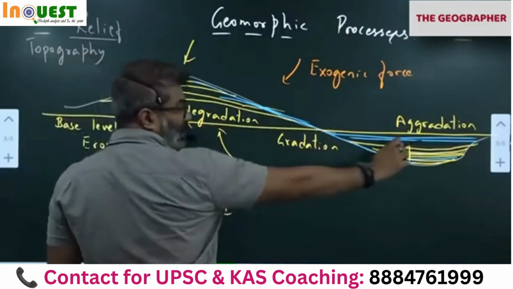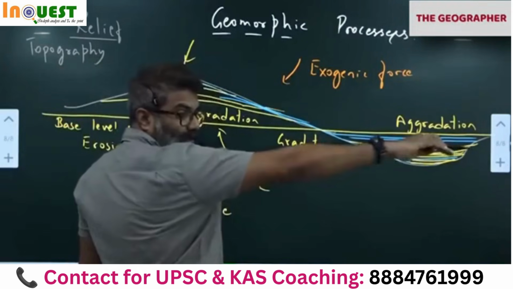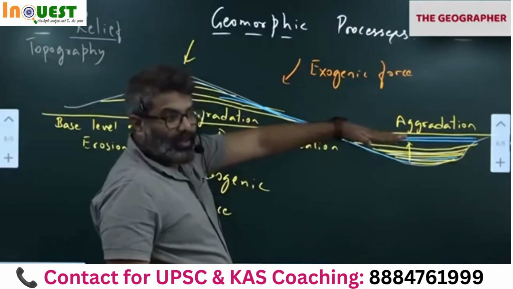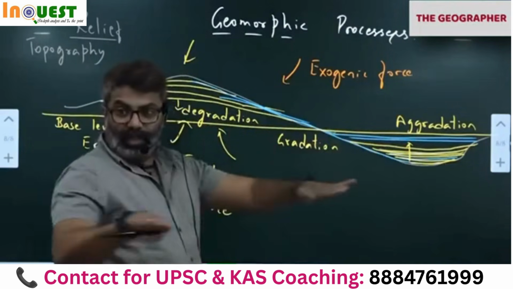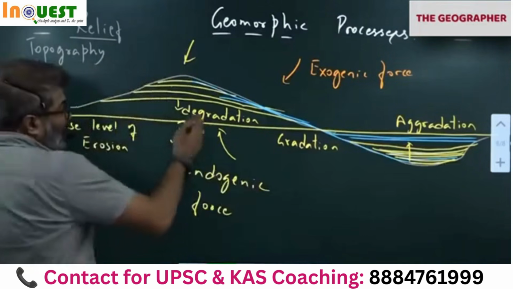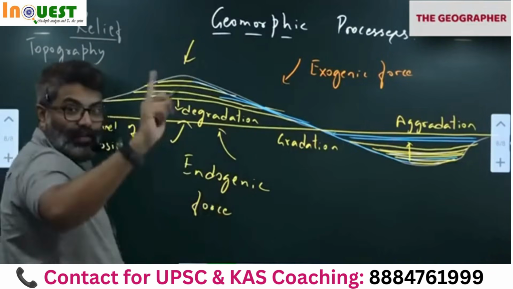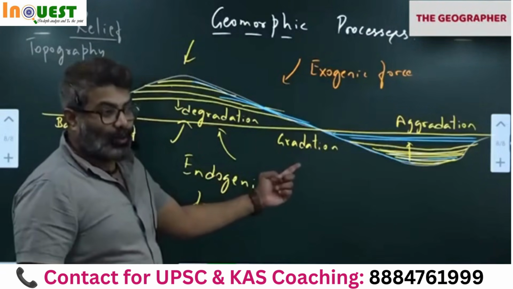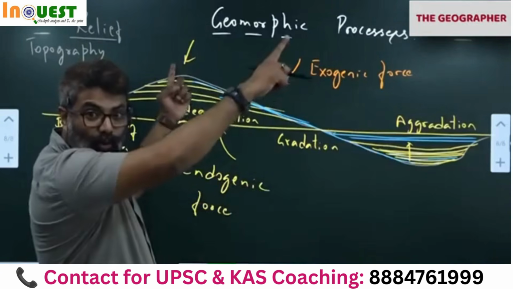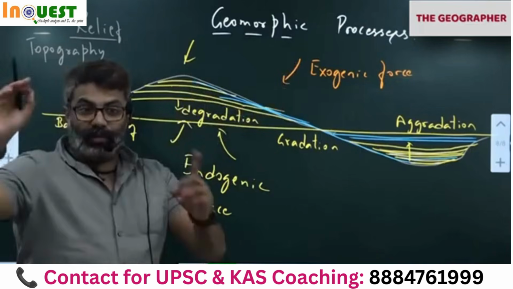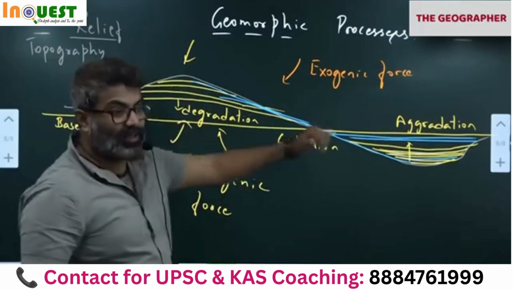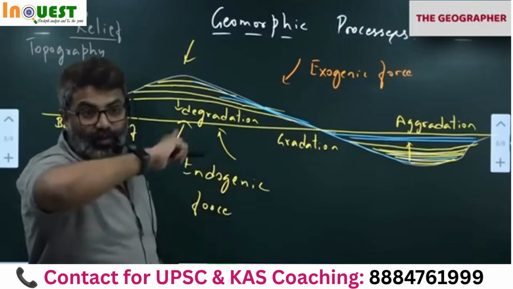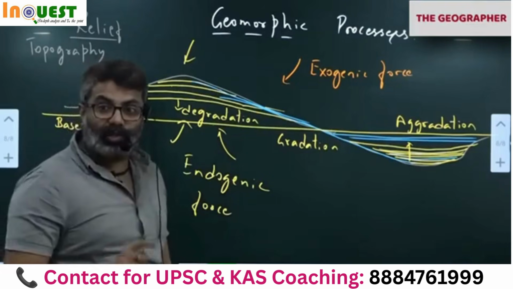So once this level is achieved, don't you think the water will stop flowing now? The water will remain on the surface. It will not flow anymore. Okay. So as a result, you can see the complete level of the earth's surface they are trying to achieve. So every river on earth has an objective. What is the objective? To achieve gradation. So please remember this. If the river is flowing from a mountain down slope, it has an objective to create a level surface on the earth's surface. Right from the first day of the river formation till now, as well as in the future, the river will continue its work. Who is disrupting it?